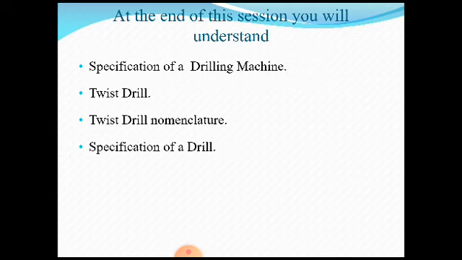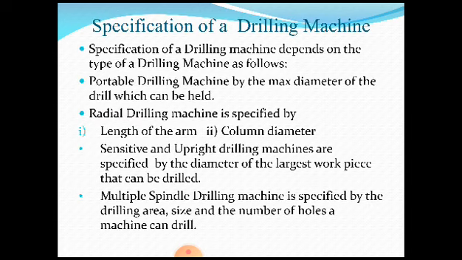The same concept is applicable for a multi-point cutting tool known as a twist drill. Before we proceed with that, let us understand how we are going to specify the drilling machine. The specification of a drilling machine depends upon the selection of the drilling machine, because we have already discussed different types of drilling machines, and different types are specified in different ways.